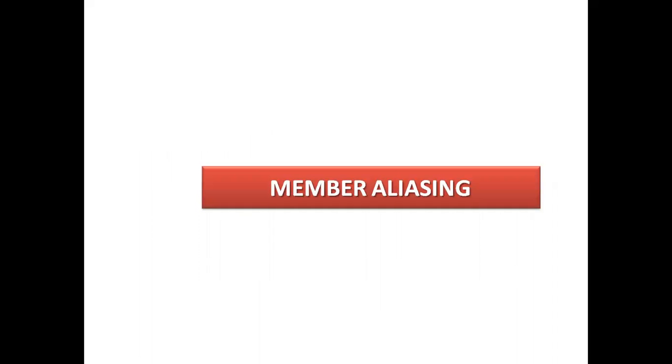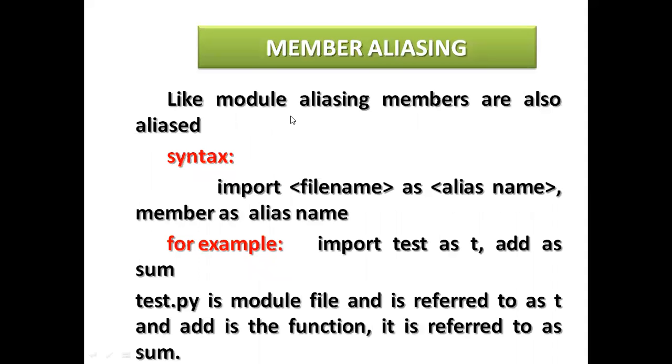And member aliasing. Like module aliasing, members are also aliased. See here, any member of that module: import file name as alias name, member as alias name. See here, import test as t. Test is a module name, as t, this is an alias name. Add as sum. Whatever function you are writing over there, that can be aliased.